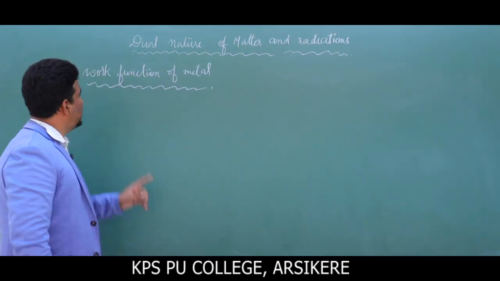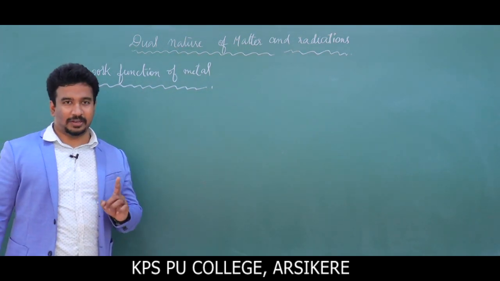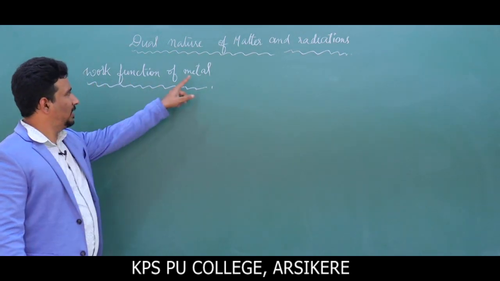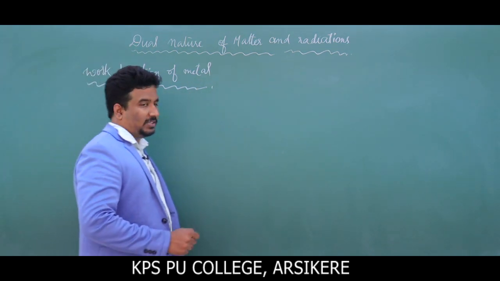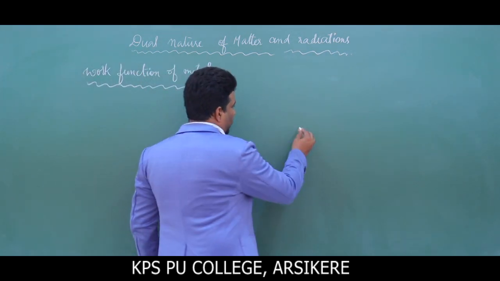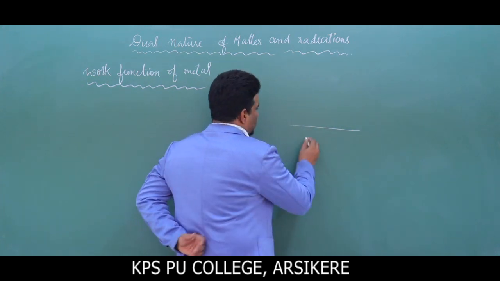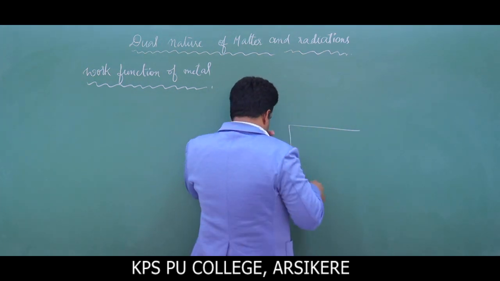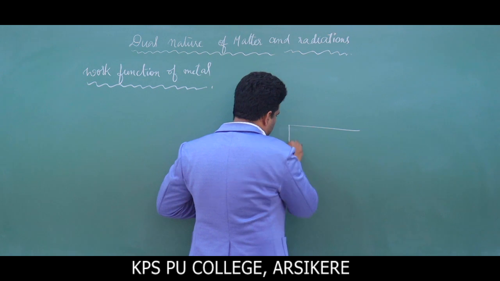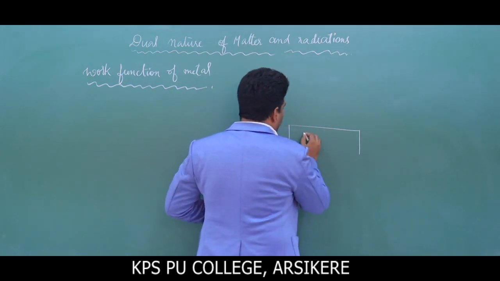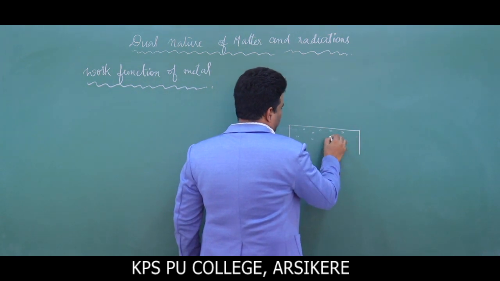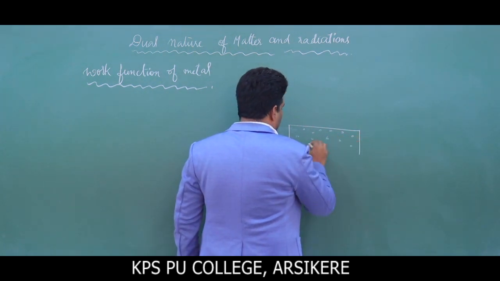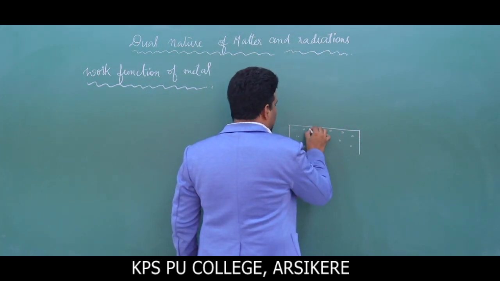Students, now we are discussing work function of metal. Remember this word, work function, it is associated with metals. Sir, what is this work function of metal? Look here. There is a metal surface and we have got free electrons here. I am writing only free electrons, not any atomic nucleus, just free electrons.